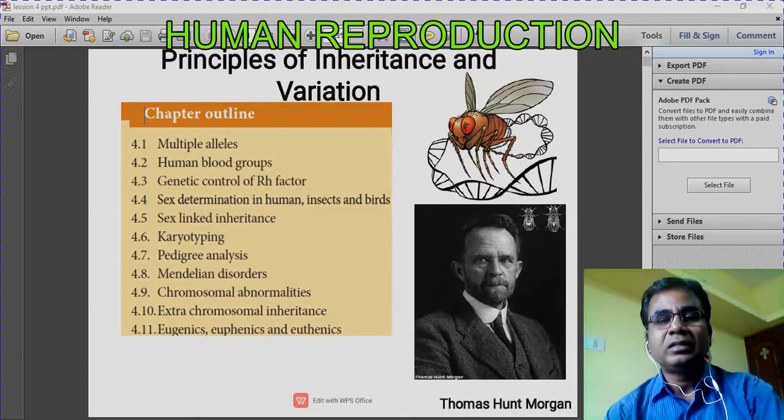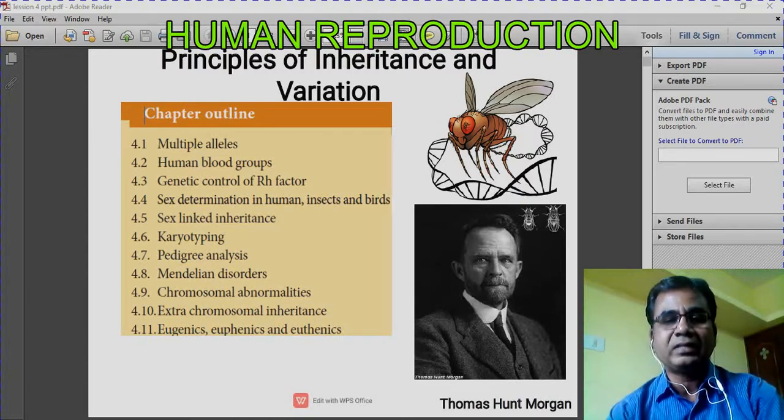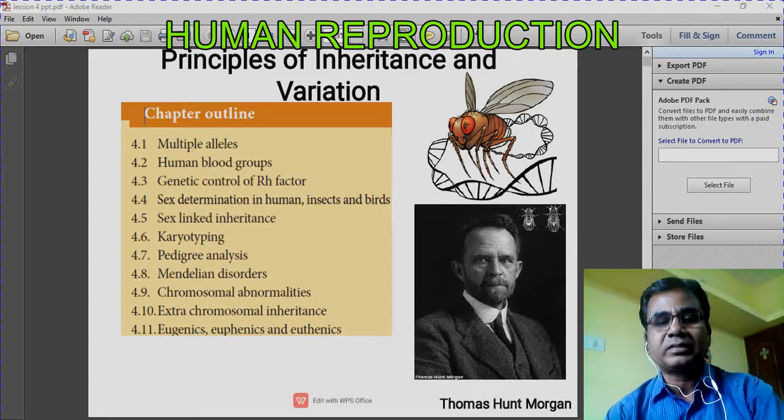Okay, genes, where are they located? You know, our body is made up of cells, and in each cell there will be a nucleus at the center of the cell. In the nucleus, chromosomes will be there. In the chromosomes only, genes are located. The actual location of genes is in the chromosomes.